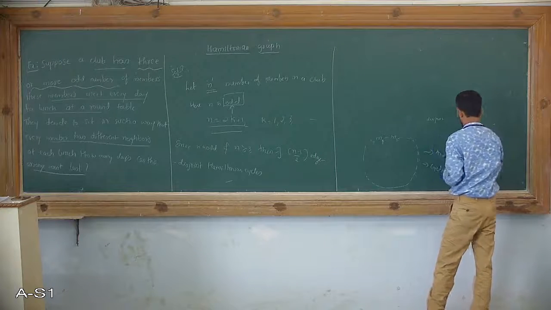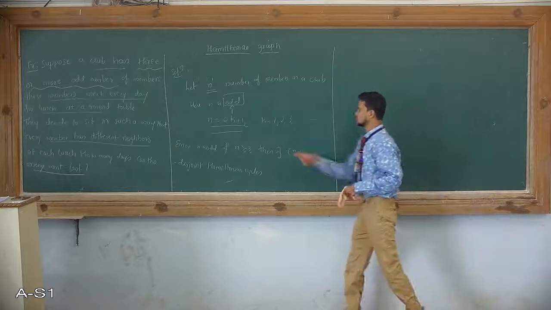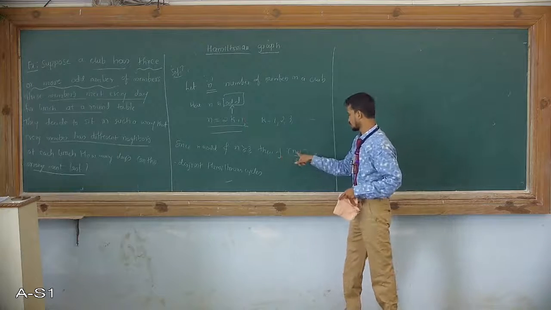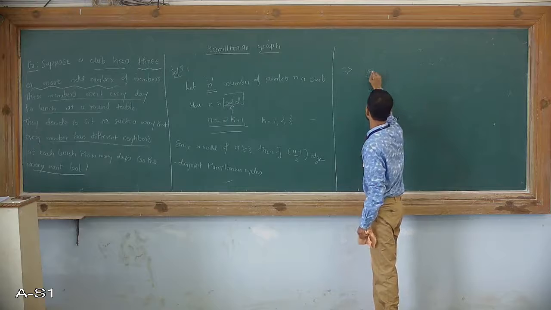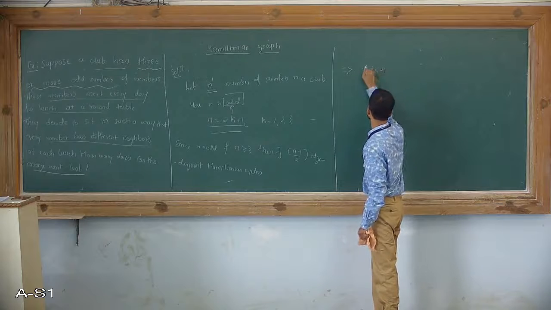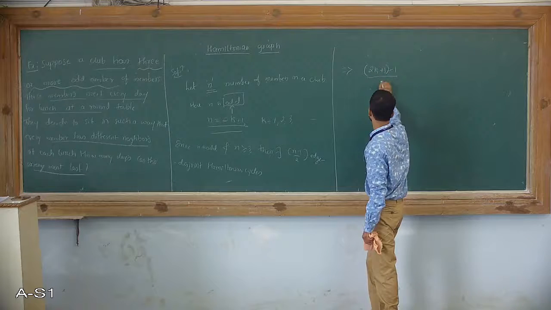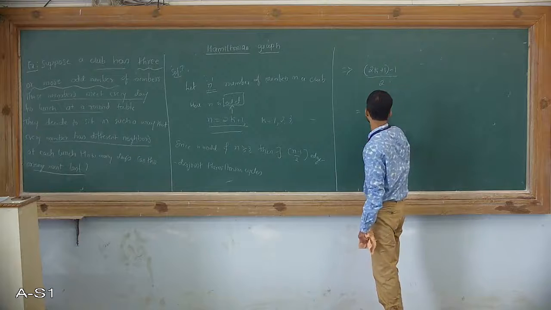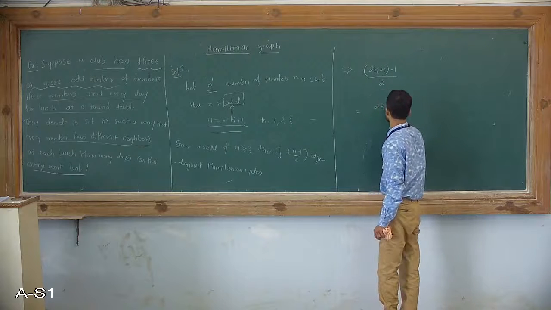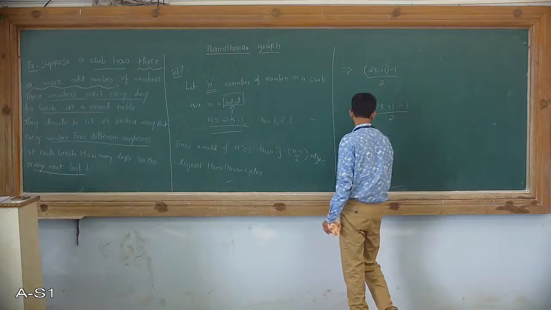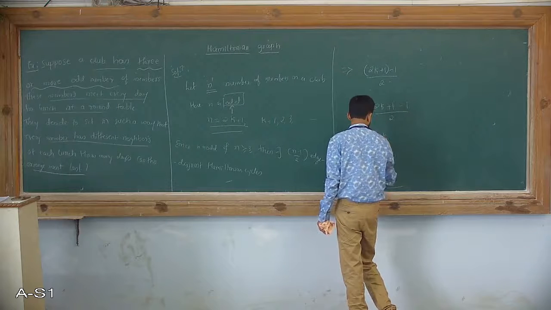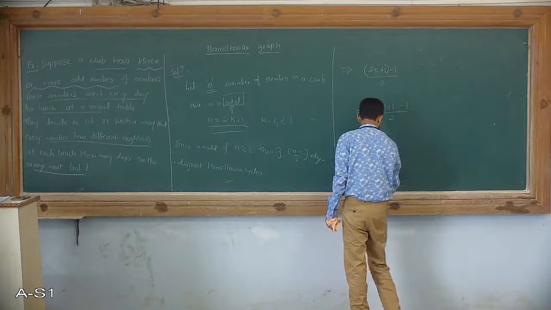Here we are taking n as an odd number. So n is equal to 2k plus 1. Then n minus 1 divided by 2 is equal to 2k plus 1 minus 1 divided by 2, which is equal to 2k divided by 2, which is equal to k. Now what does this k represent?